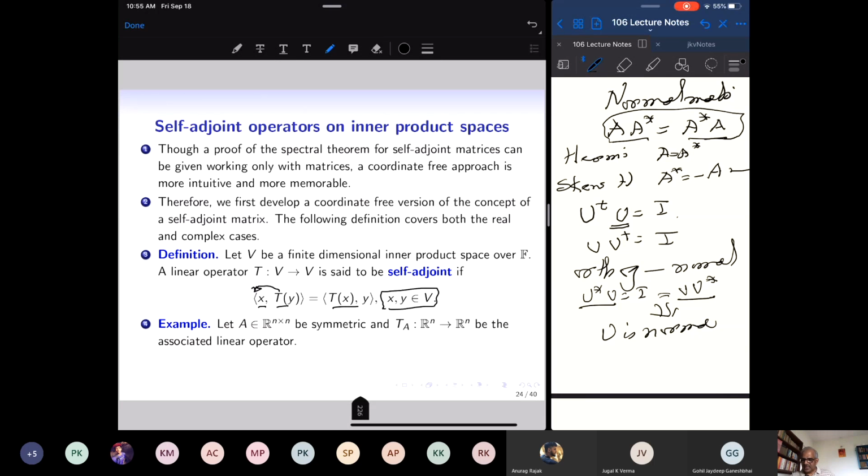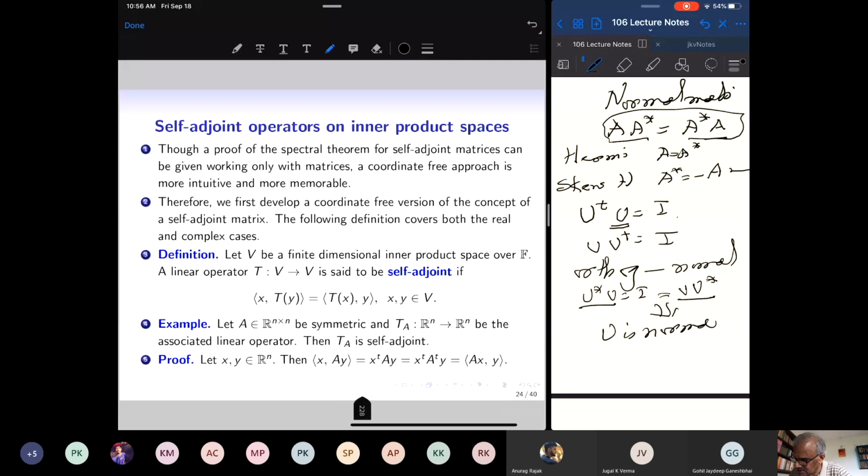Whether you take the inner product of x with Ty or the inner product of Tx with y, the answer is the same. If this is true for every pair of vectors, then we say it is a self-adjoint linear operator. Let's see that symmetric and Hermitian matrices give rise to self-adjoint linear operators. Suppose I have a symmetric matrix A, and T_A is the corresponding associated linear operator, so T_A(v) is equal to A times v. Let's show that the linear transformation induced by a symmetric matrix is self-adjoint.